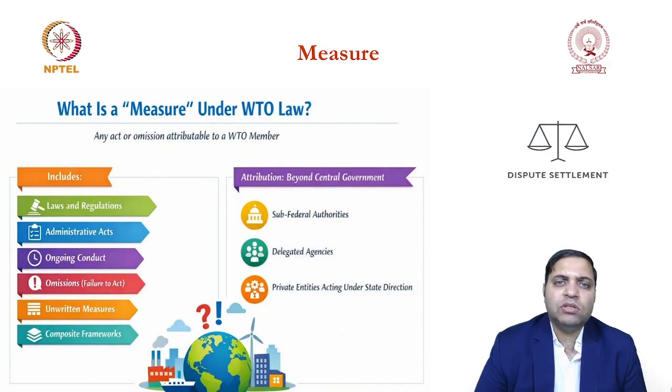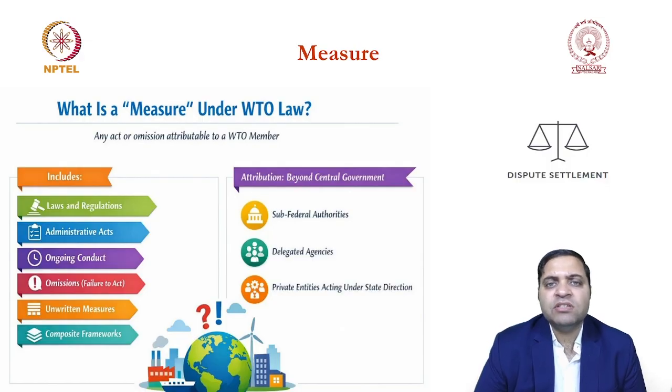The easiest understanding of the term measure is any action which is attributed to the government, meaning a WTO member government. Any action attributed to the WTO member can be challenged. In this situation, all the countries affected by the US measure have filed or will file a case against the United States.